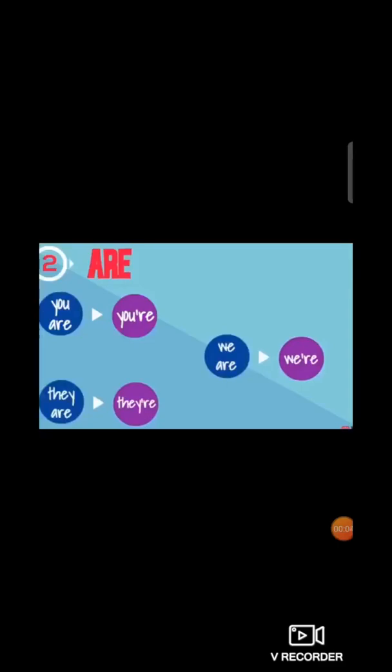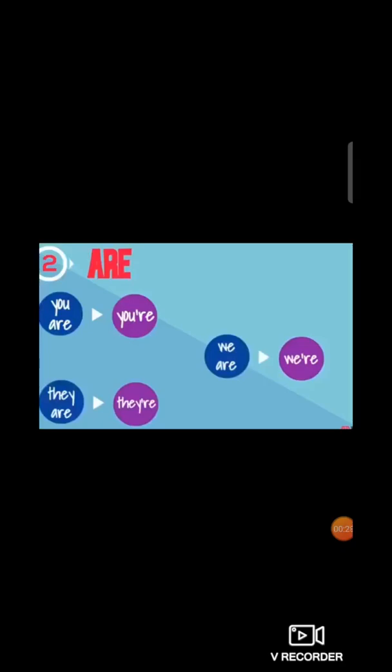Now students, are, A-R-E. How do we use are in a short form in the sentence? Can you see the first one? You are. And we have written the answer you apostrophe R-E. So the word will be you're. They are. So students, here we can use they apostrophe R-E.